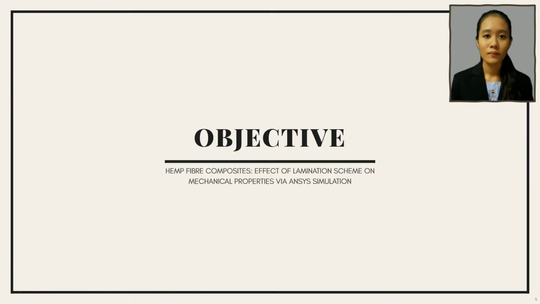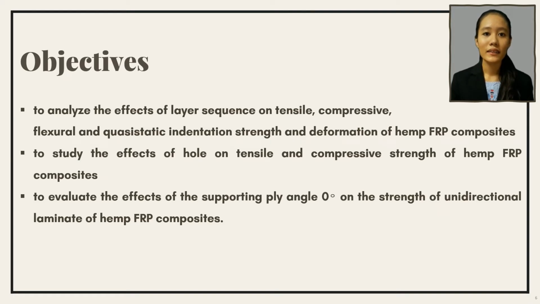There are three objectives in completing this research, which are to analyze the effects of layer sequence on tensile, compression, flexural and quasi-static indentation strength and deformation of hemp FRP composite, to study the effects of hole on tensile and compressive strength of hemp FRP composites, and to evaluate the effects of supporting ply angle 0 degree on the strength of unidirectional laminate of hemp FRP composites.